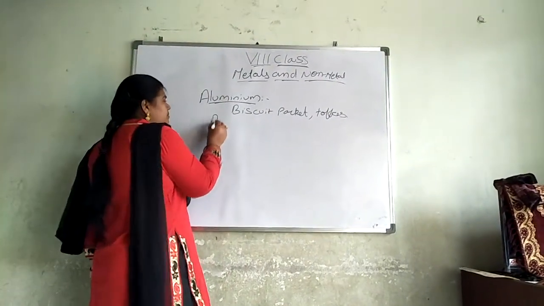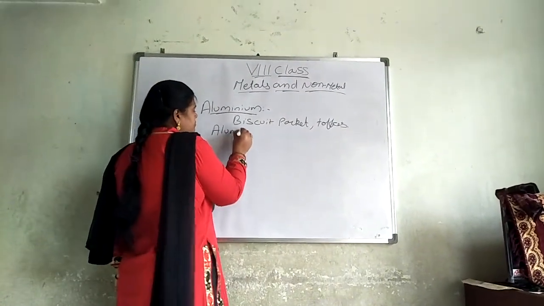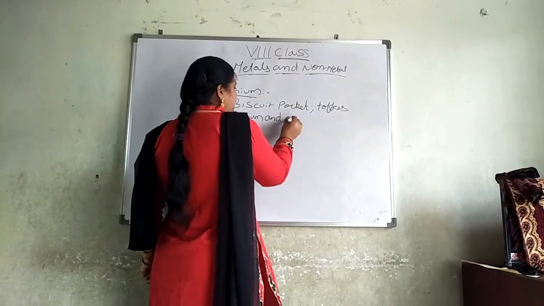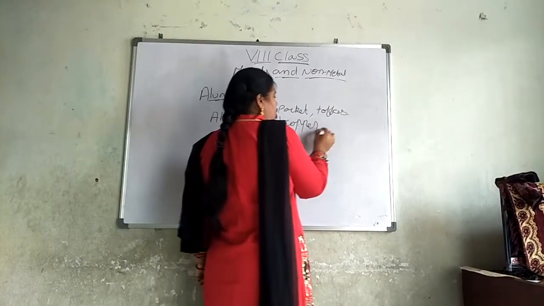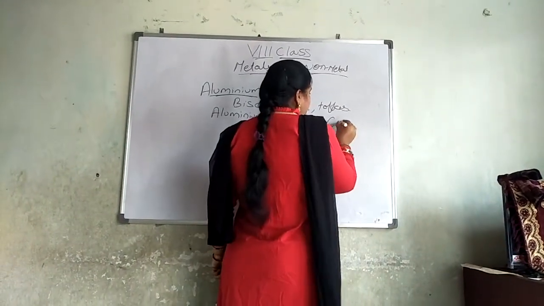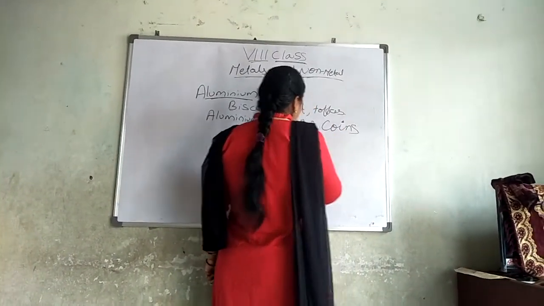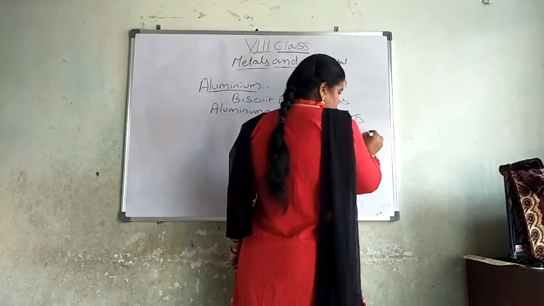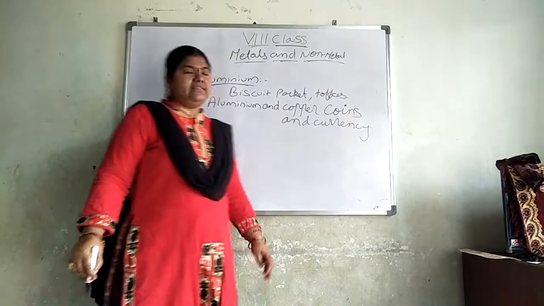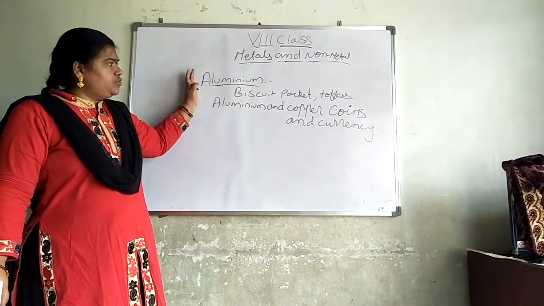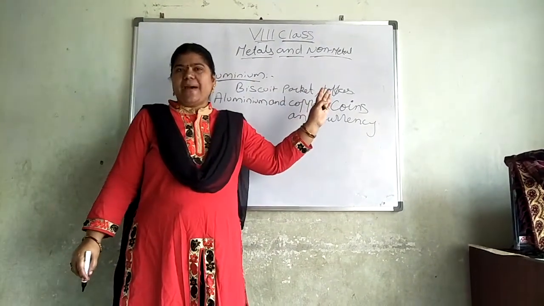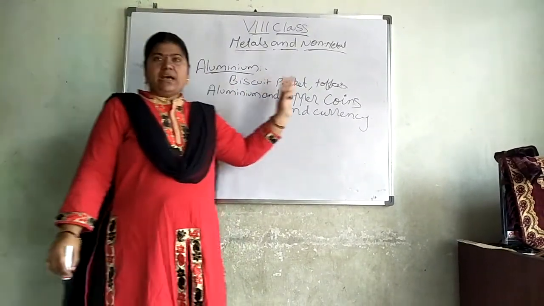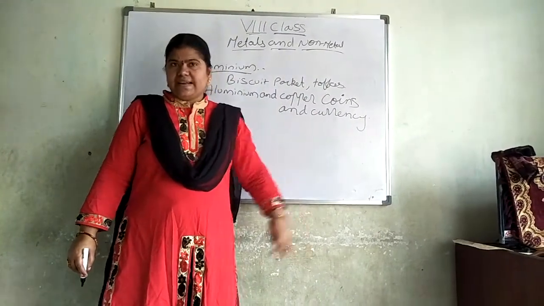And aluminium and copper. When aluminium is mixed with copper, it is used to make coins and currency. Aluminium is used in all the food items packing section. We will use aluminium foils. Aluminium and copper, when they are mixed, we are using to make coins and currencies.